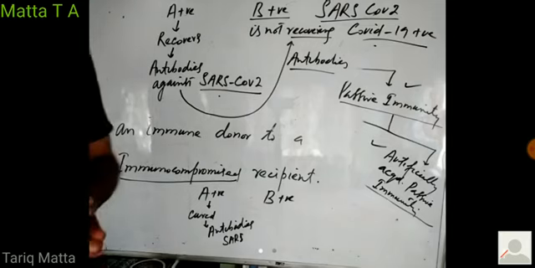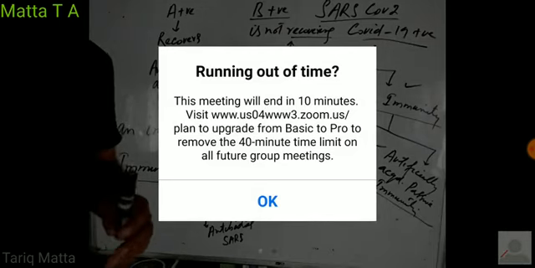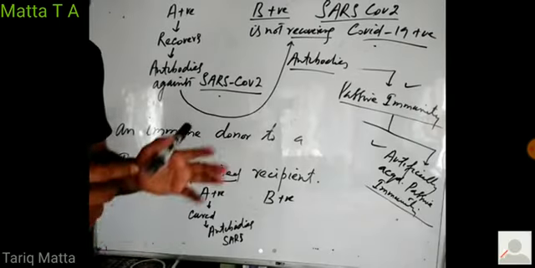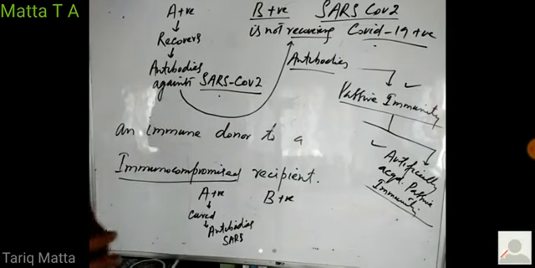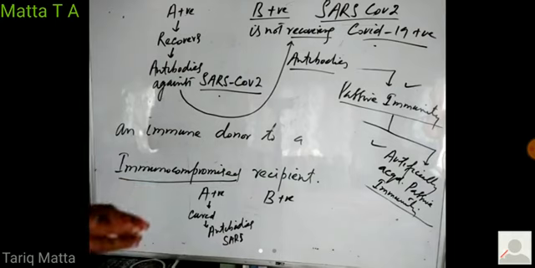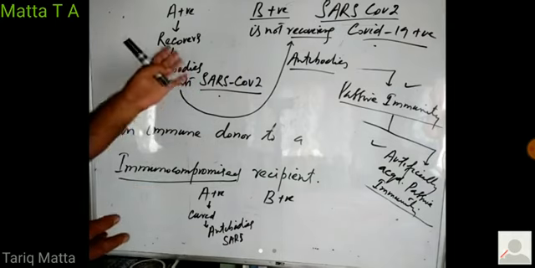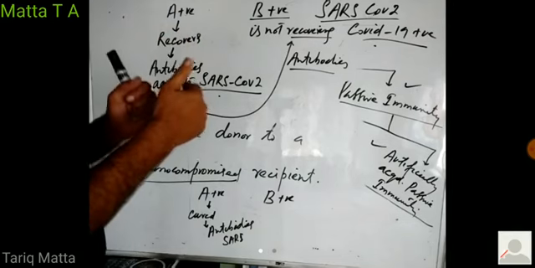So these were the different types of immunity which develop on the basis of different mechanisms of immunity development, right? First we discussed that immunity is of two types: active immunity and passive immunity. What is the difference?